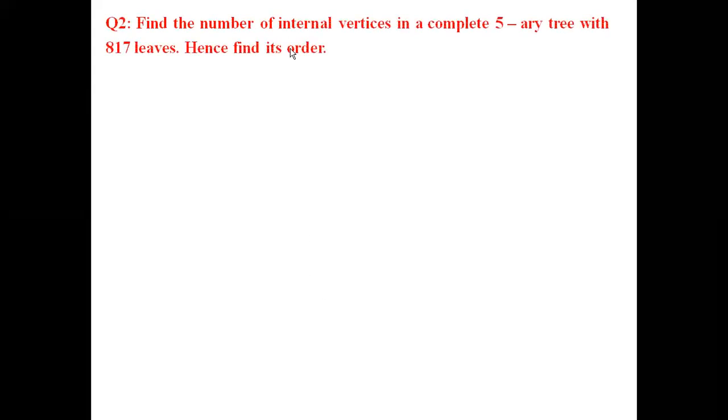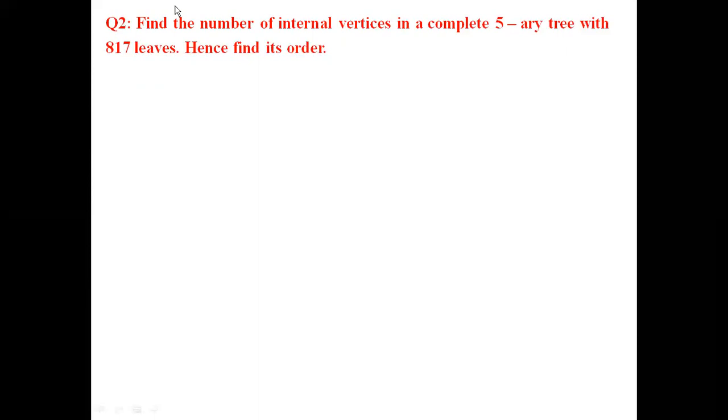Secondly, find the number of internal vertices in a complete 5 array tree with 817 leaves. Hence find the order. So we first need to find the number of internal vertices, which we usually denote by q.